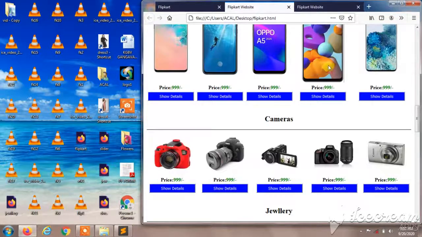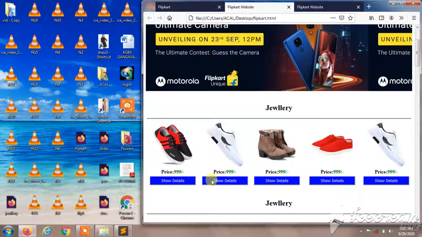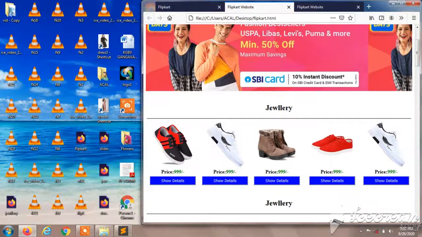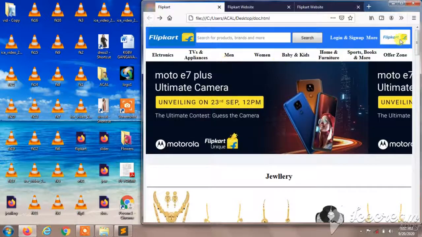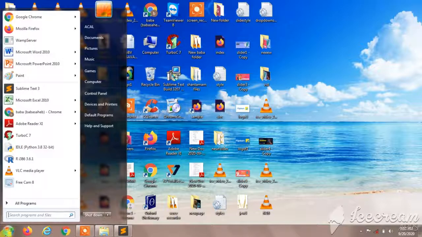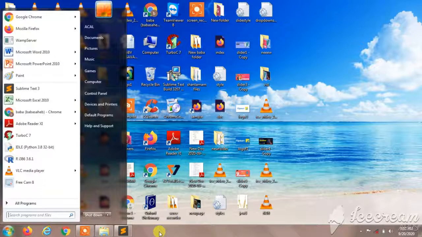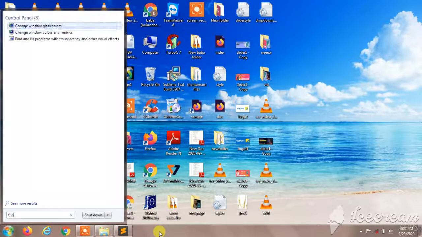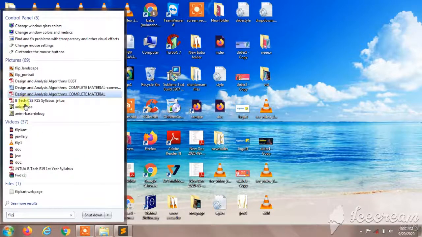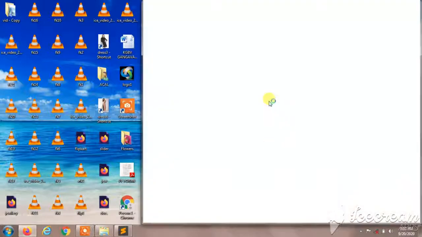I'll reload this. Let's click the button over here. It didn't go. I think I gave it in some other column, so I'll refresh it and remove this cart. I'll open my file Flipkart. Oh, it was loading.